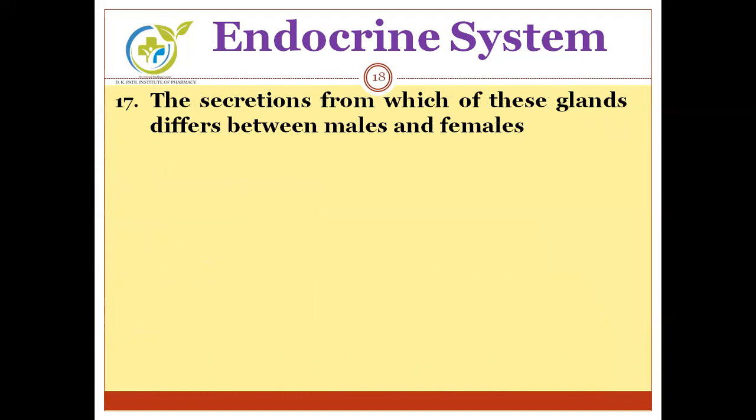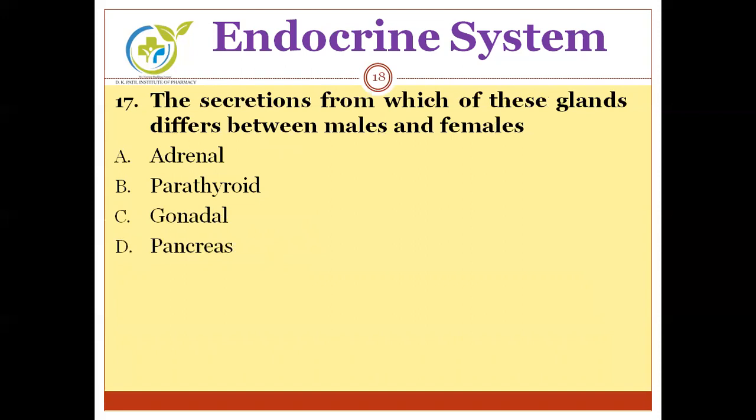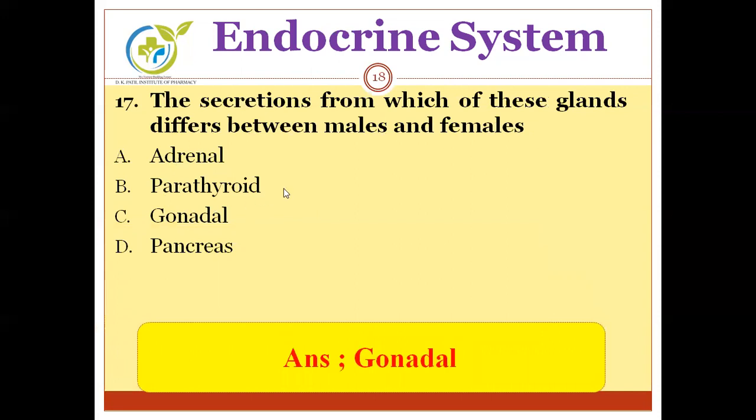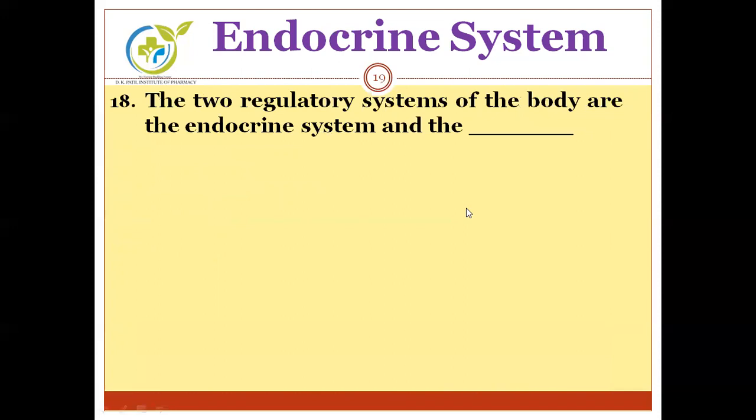Next, the secretions from which of these glands differs between males and females. Adrenal, parathyroid, gonadal, pancreas. We have to find out that gland which has different kinds of secretions in males and females. So the correct answer will be gonadal. As we know, adrenal gland, parathyroid gland, and pancreas secrete common chemical composition in case of male and female. But gonadal secretions will be different in male and female. So the correct option will be gonadal. Moving to the next question.